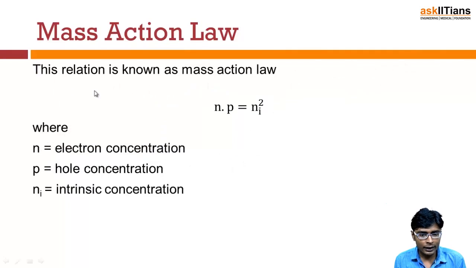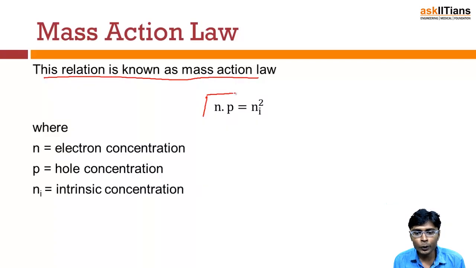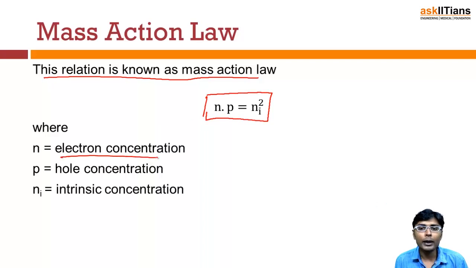So now let's see the relation. This relation is known as the mass action law, and it is n times p equals ni squared. Here n is the electron concentration, p is the hole concentration, and ni is the intrinsic concentration.